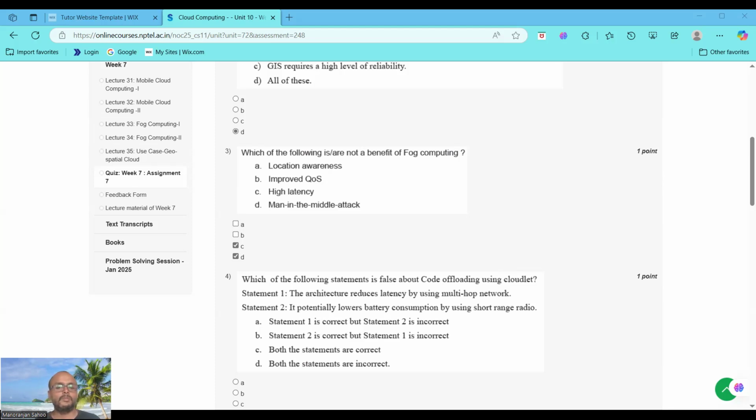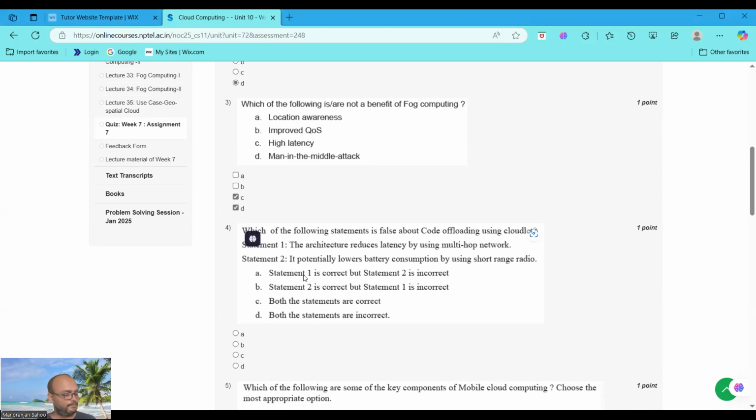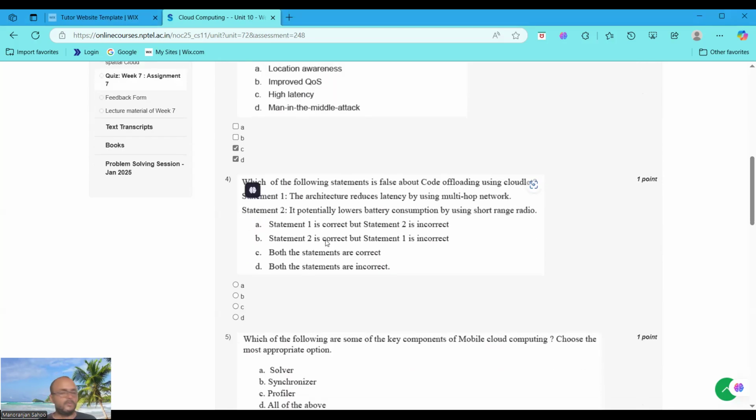Now moving to question number 4. Which of the following statements is false about code offloading using cloudlets? Statement 1: the architecture reduces latency by using a multi-hop network. Second: it potentially lowers battery consumption by using short-range radio. Here statement 2 is correct, but statement 1 is incorrect. Got it?